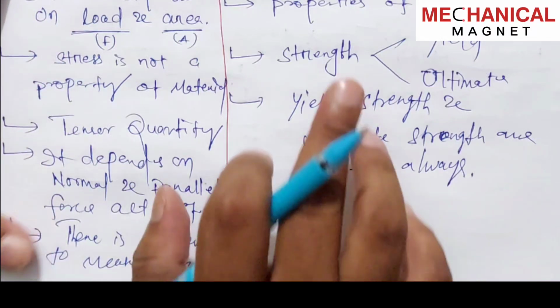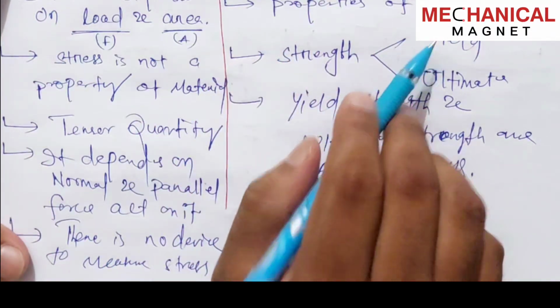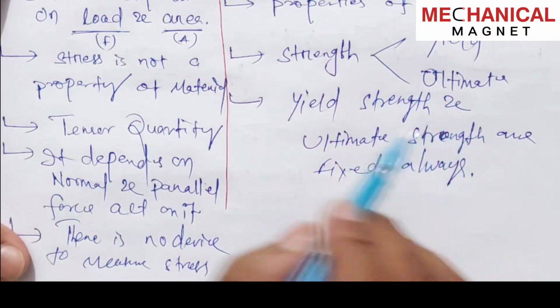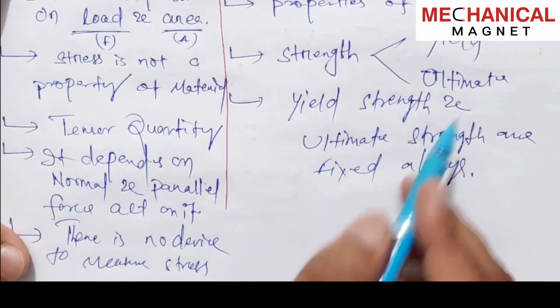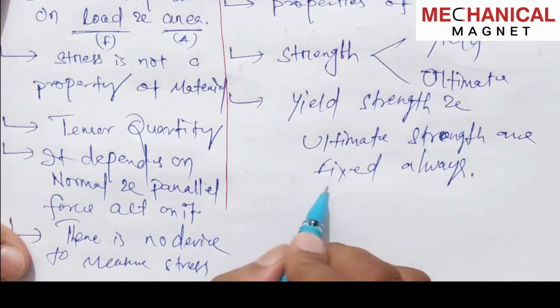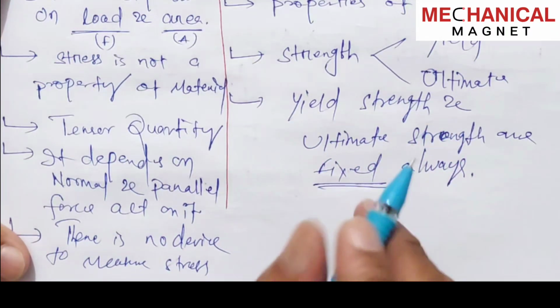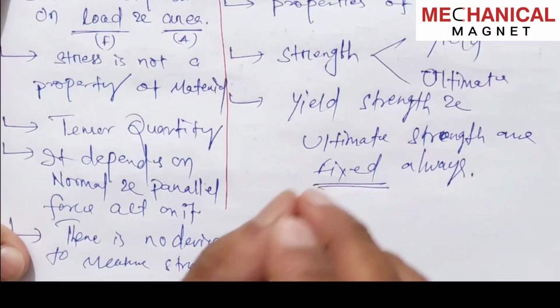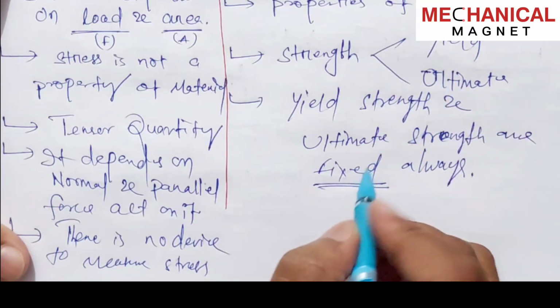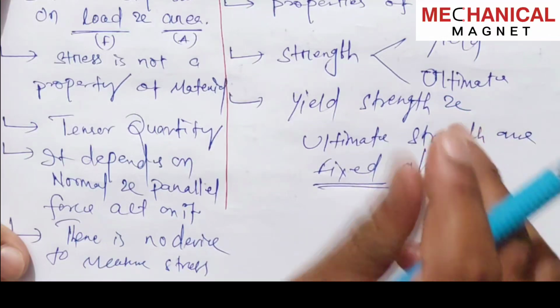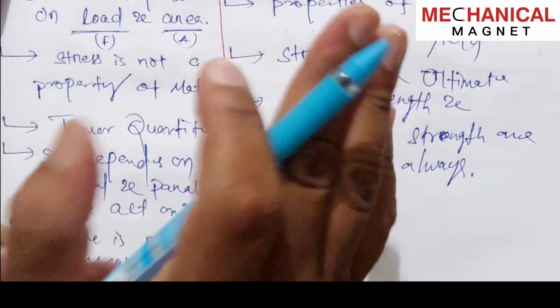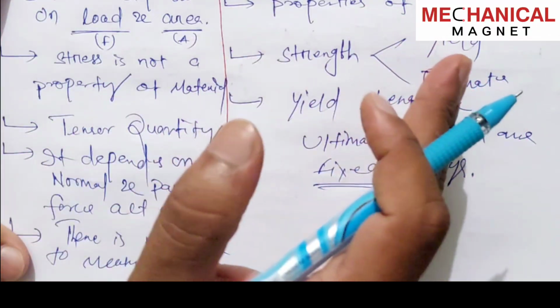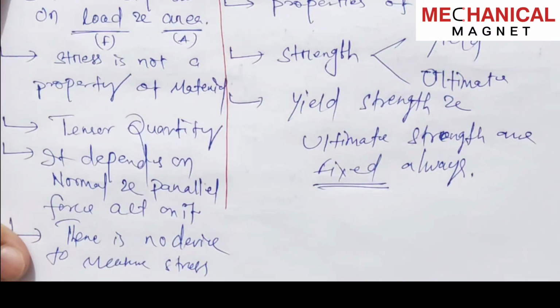Here you can see the strength is basically yield strength and ultimate strength, and these are fixed always. Means there is a fixed point of a material, that point is known as the yield point or the ultimate point, where the material is going to break. It will not regain its original shape and size, it will face the damage, okay, the breakage.